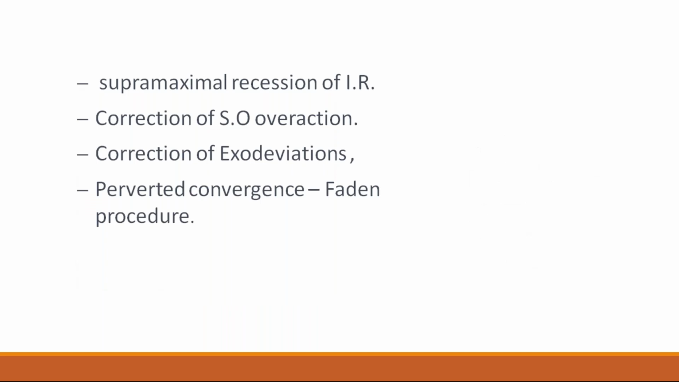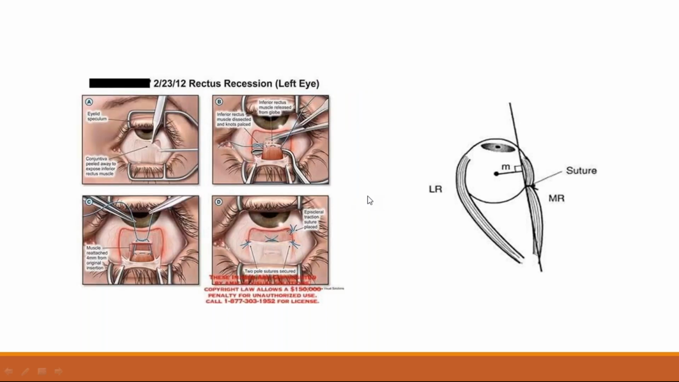Surgeries include recession of the inferior rectus muscle, correction of the superior oblique overaction, and correction of the exodeviations. For perverted convergence, Parks' procedure should be done.